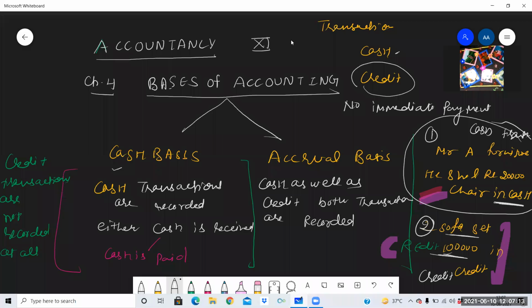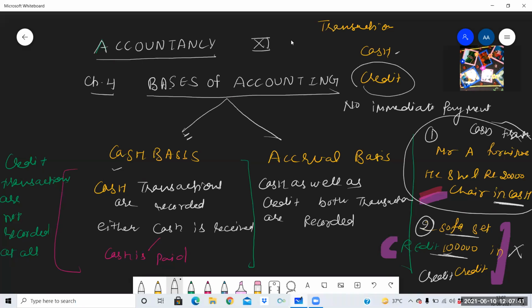So as I asked from you, in cash basis, profits will not be accurate. Profits will not be true and fair. Why? Because in cash basis, we have ignored this transaction. We will not be recording this transaction. But in accrual basis, all the transactions will be recorded. There will be a true and fair view of each and every transaction done in business.